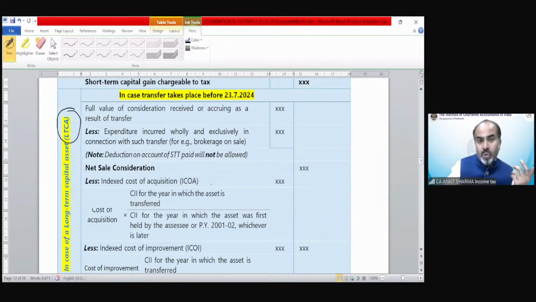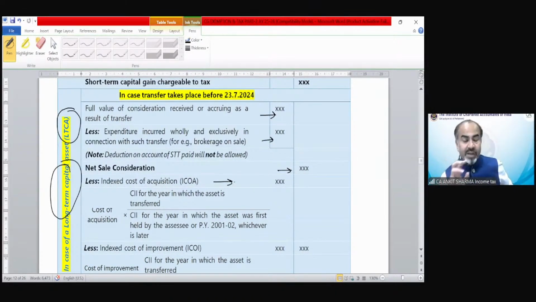So before 23rd of July, what was the concept? We need to take the full value of consideration, less expenditure, giving the net sale consideration. Now, if it is a long-term capital asset, of course, then we have to apply the indexation concept. But again, even before 23rd July, there were certain long-term capital assets on which indexation was not applicable. We have discussed those concepts in the notes also. In case of debentures and bonds, there was no concept of indexation.